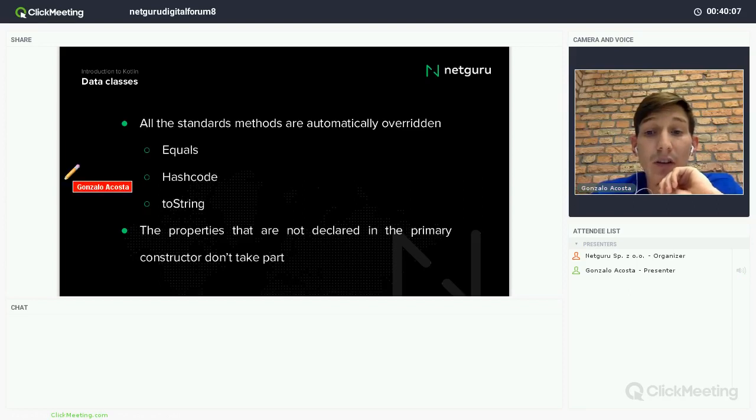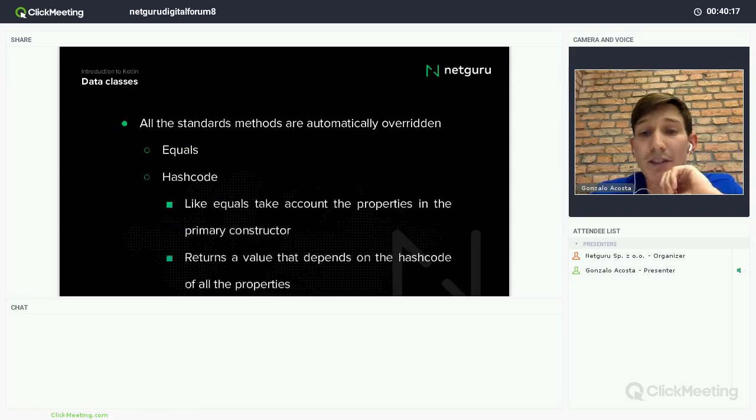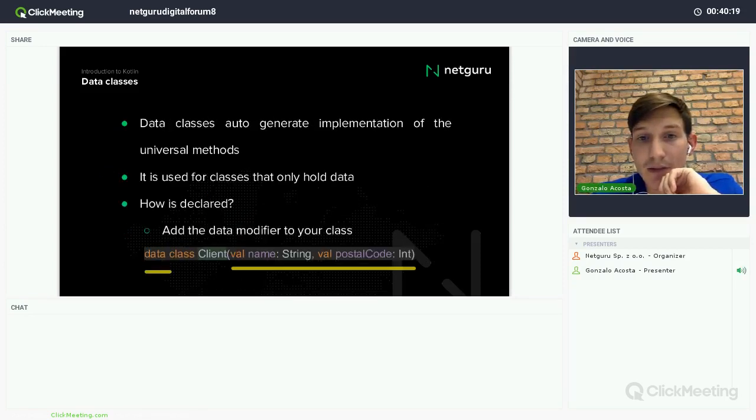And like I said, the properties that are not declared there will not take part in this method. So when I write this, Kotlin will create by itself all those methods with these two properties.